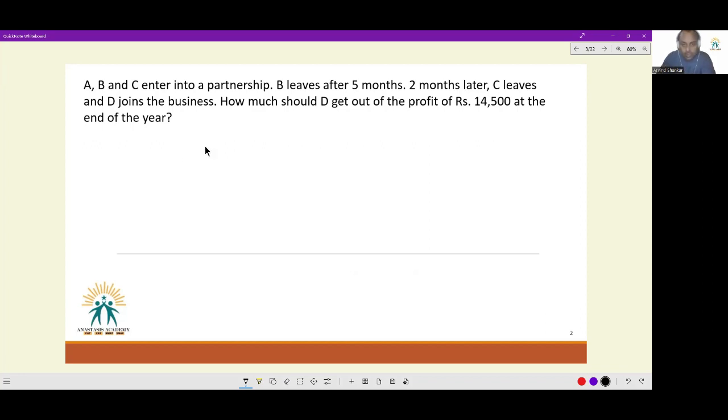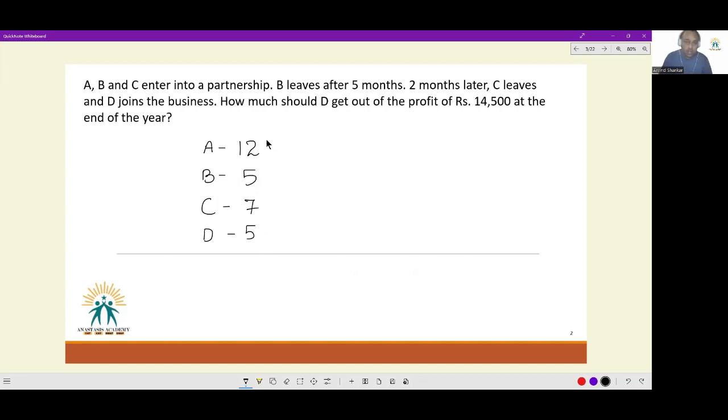So here, A has done nothing fancy. He invested for the entirety of 12 months. B invested at the beginning, and then 5 months later, he leaves. So he invested his money for 5 months. 2 months later, C leaves. So C invested his capital for 7 months. Now see, 7 months have passed in the year. In a year, there are only 12 months. So D, if he was not there for 7 months, has invested his capital for 5 months only. And therefore, the period of investment that they have is in the ratio 12:5:7:5.